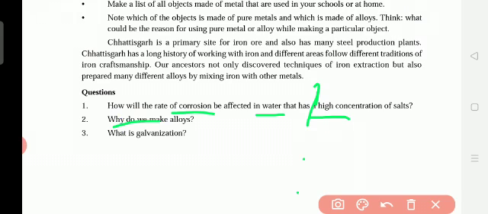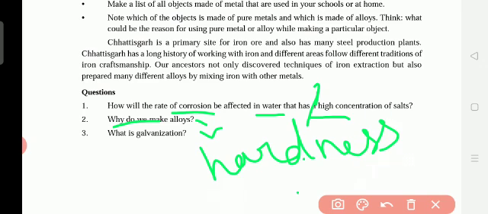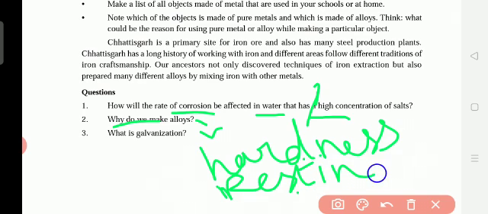Why do we make alloys? To increase the hardness. Another one, to prevent rusting. Write this one. Why do we make alloys? To increase hardness and to prevent rusting, to stop rusting.